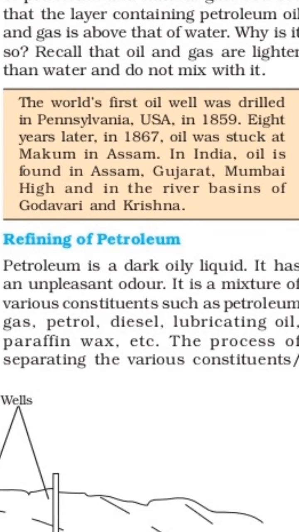After that, in many more states, oil was found in Assam, in Gujarat, in Mumbai High, in the river basins,